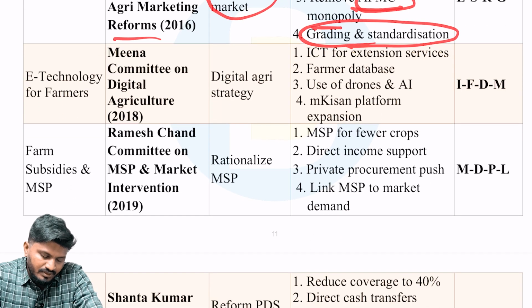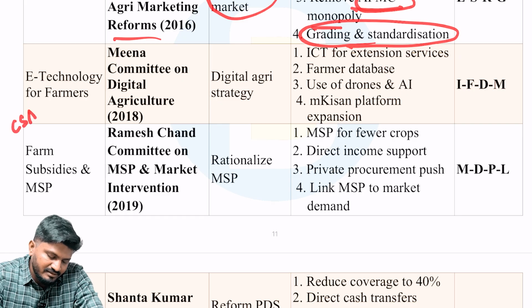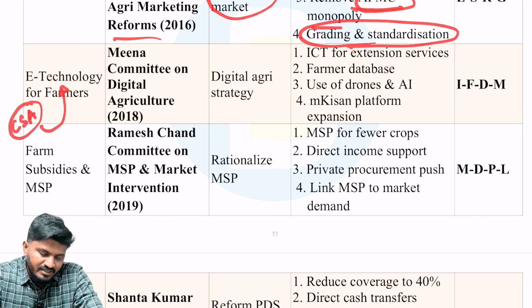Next is with respect to e-technology for farmers, very important. So now we are moving towards climate smart agriculture. For climate smart agriculture, e-technology is the basis. So the MENA Committee on Digital Infrastructure for Agriculture.